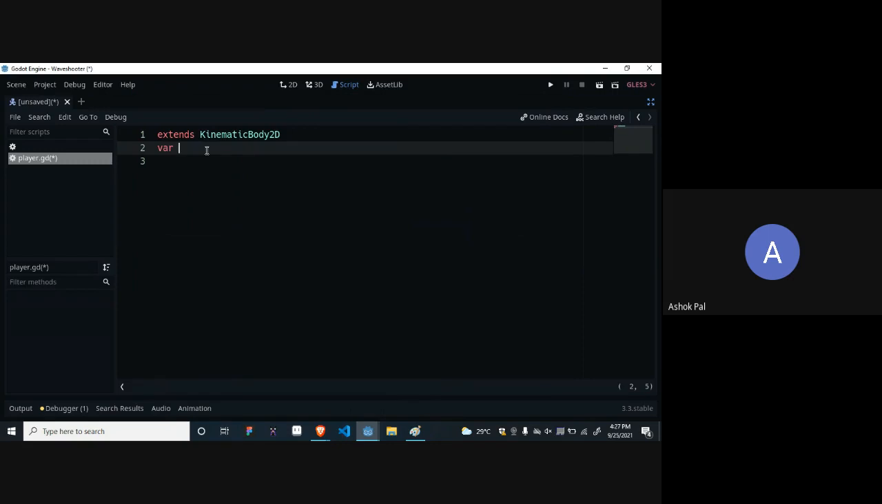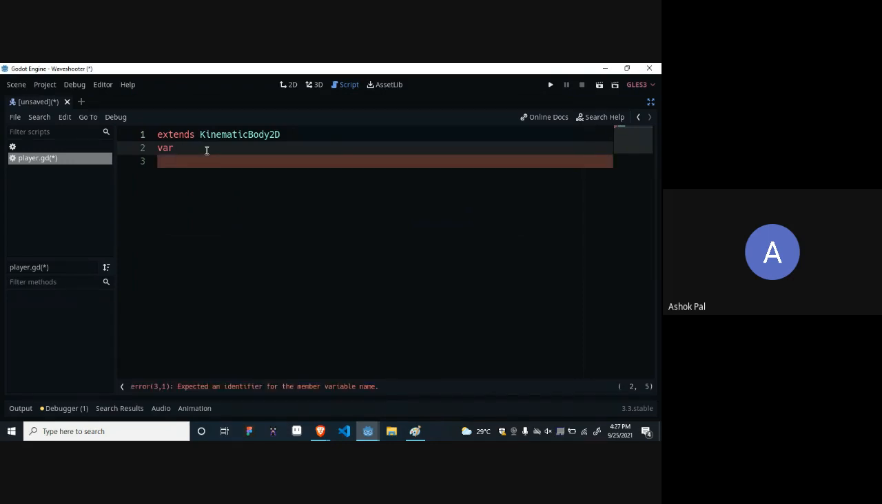To create a variable, you have to write var. Var means variable in short form. Now it's giving an error, unexpected an identifier or a member of variable name. It's just telling me, please give some name to this variable.